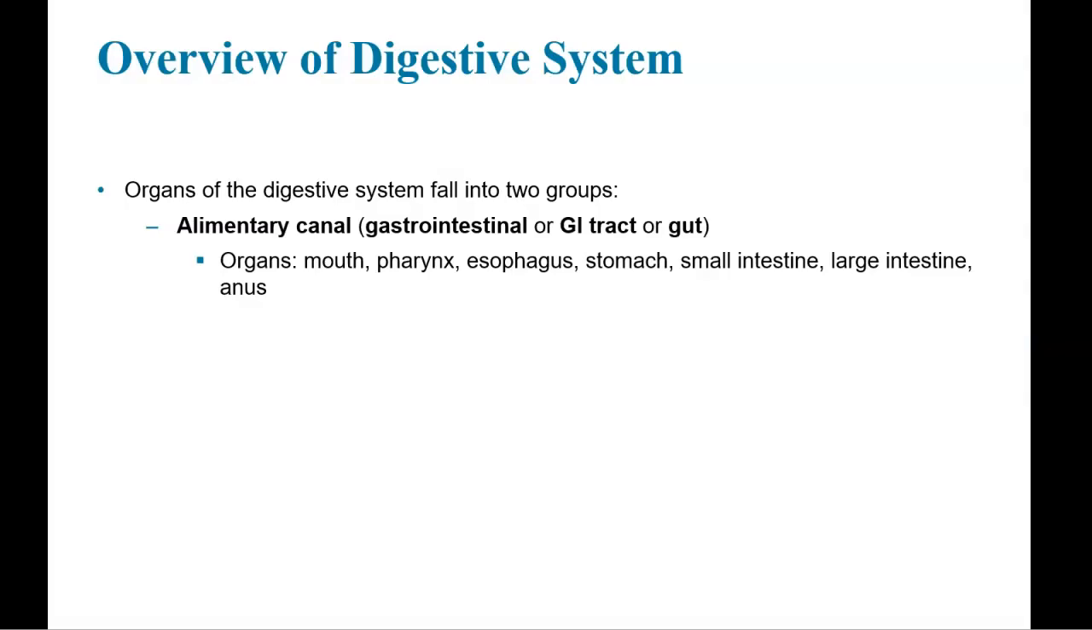organs of the digestive system fall into two groups. There's the organs from the alimentary canal. These organs start at the mouth. So it's a long tube, and the mouth would be the opening of that tube. Then that leads into the pharynx, which is the neck area, which then connects to the esophagus, then the stomach, then the small intestine, large intestine, and then finally it'll end at the anus. Okay, so it's one long tube.